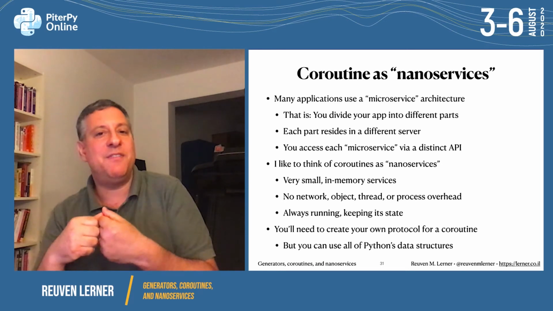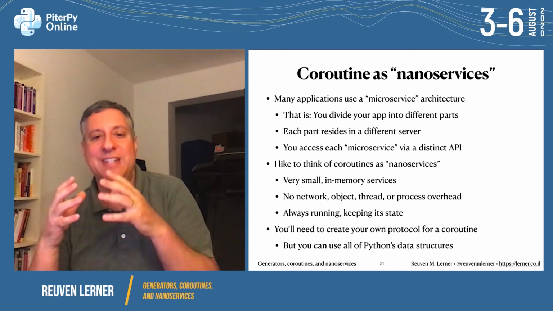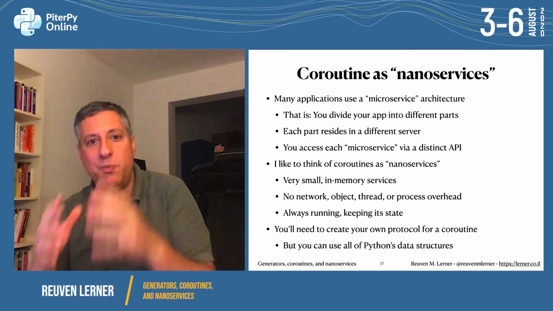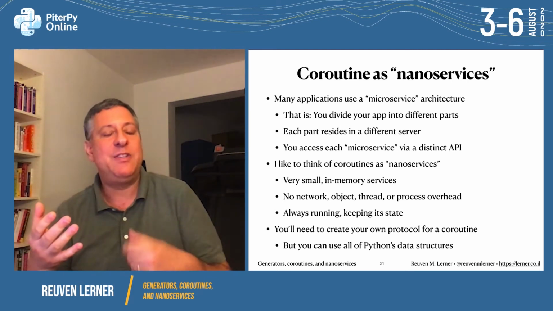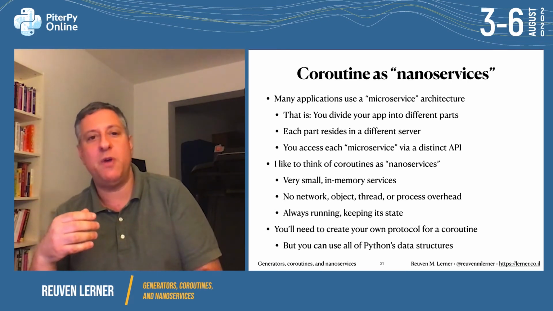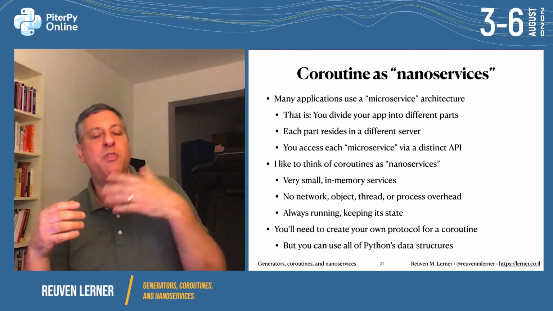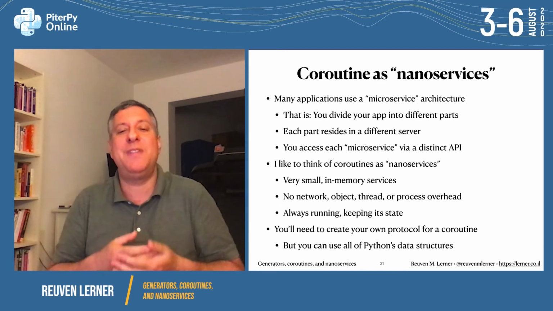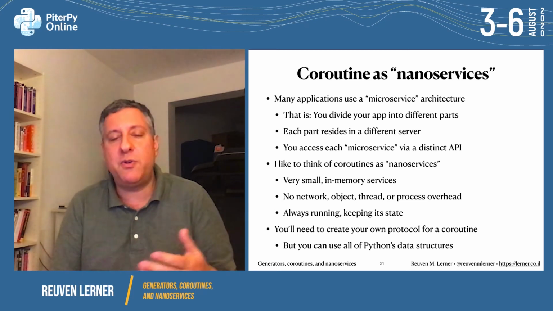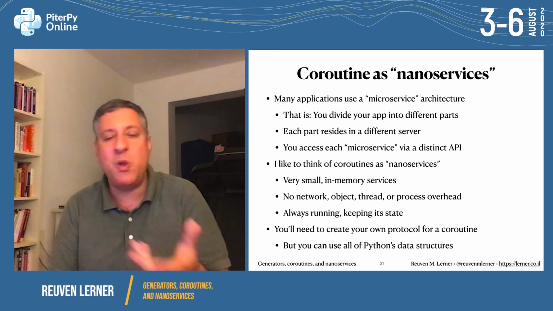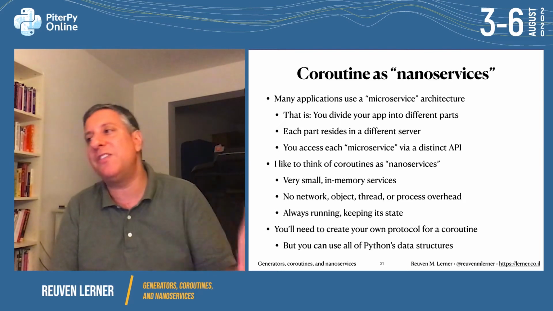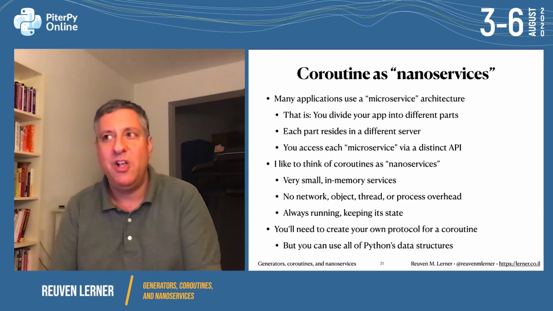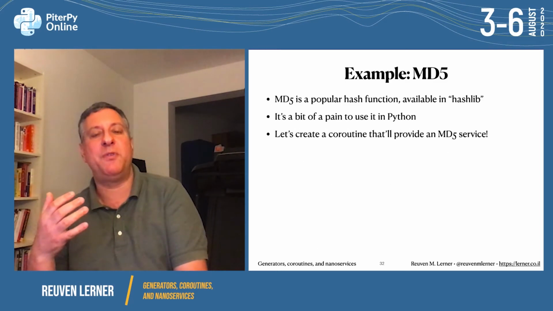So what you can think of is a coroutine as like an in-memory nanoservice. It's super tiny, it's in memory, it's going to perform a certain task for you. You don't have to worry about networking your objects or threads or process overhead, because it's in your process, and it keeps its state around. Now you'll need to create your own protocol for communicating. I'm going to show you a basic one that I created here, but you have access to all of Python's data structures. So let me show you a few examples of what I'm talking about.